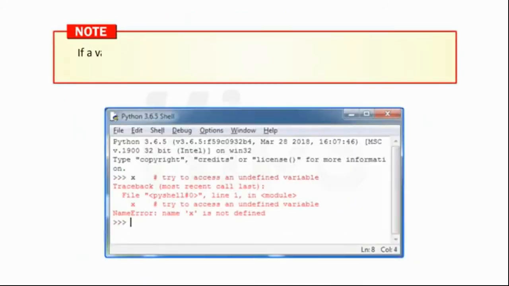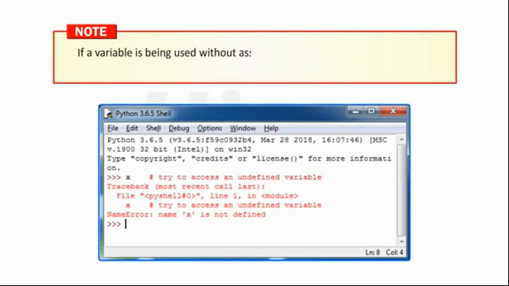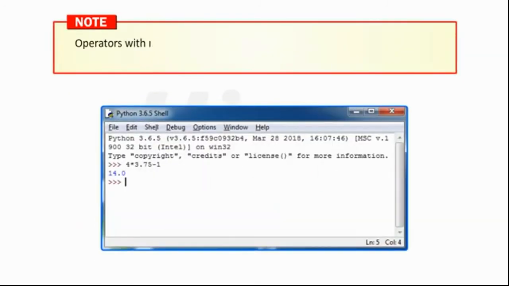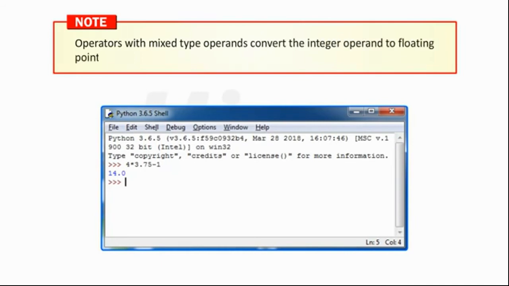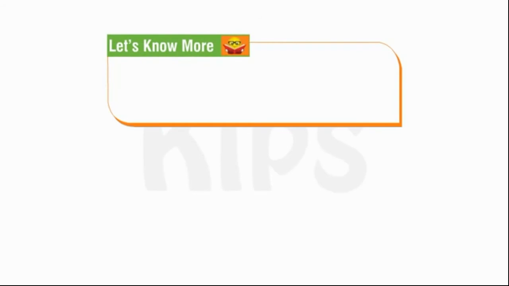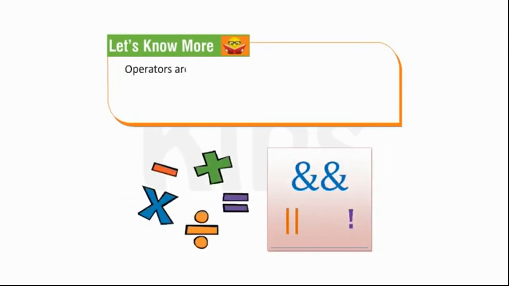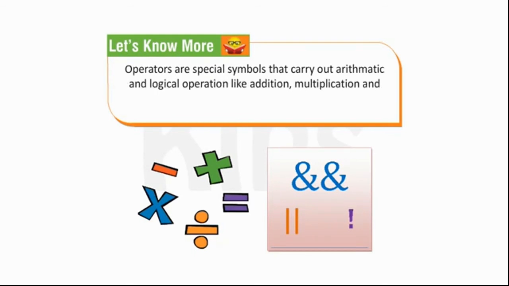Students know that if a variable is being used without assigning a value, that is, if the variable is not defined, it gives an error. Students note that operators with mixed type operands convert the integer operand to floating point. Students, let's know more. Operators are special symbols that carry out arithmetic and logical operation like addition, multiplication and division. The value that the operator operates on is called the operand.